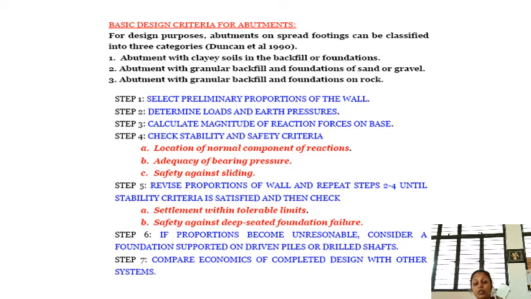Then we have to revise the proportions of the wall if it is not satisfied, and repeat the steps until we get the stability criteria. That is, the check is satisfied. Once it is done, then we have to again check for the tolerable limits, that is the settlement, and we have to check for deep-seated foundation failure. If proportions become unreasonable, we have to consider a foundation that will be driven on piles or drilled shafts.